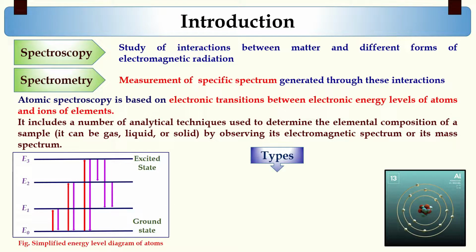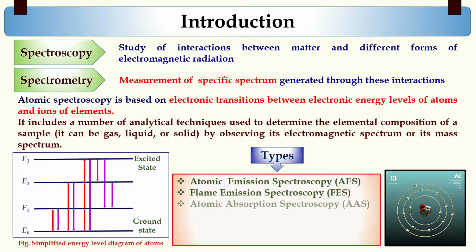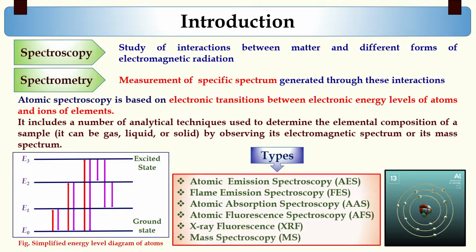Considering the techniques of absorption, emission and mass configuration, atomic spectroscopy can be classified into several types like atomic emission spectroscopy, flame emission spectroscopy, atomic absorption spectroscopy, atomic fluorescence spectroscopy, X-ray fluorescence and mass spectroscopy. In today's teaching learning process, we only focus on atomic absorption spectroscopic technique.